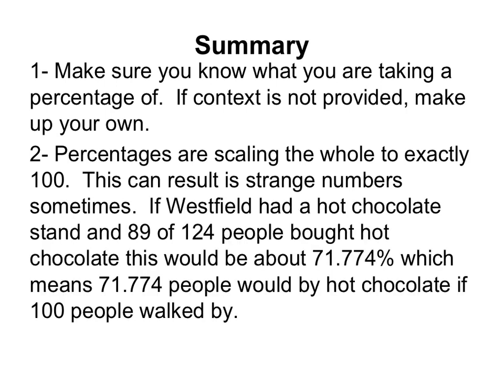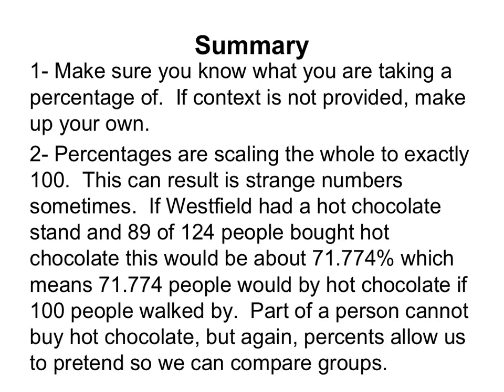For example, if in Westfield there was a hot chocolate stand and 89 of 124 people bought hot chocolate, then this would be 71.774, and I rounded it, percentage, which means 71.774 people would buy hot chocolate if 100 people walked by. Well, part of a person can't buy hot chocolate. Either a person buys it or a person doesn't. But again, percentages allow us to pretend so that it's easier for us to compare groups, even if the numbers might seem a little bit confusing.